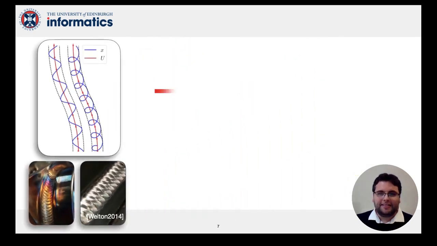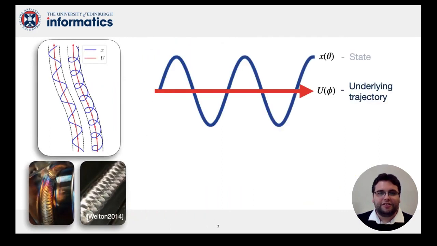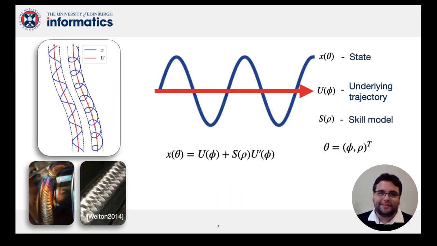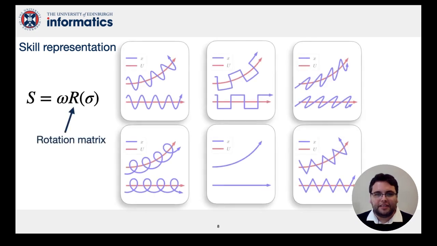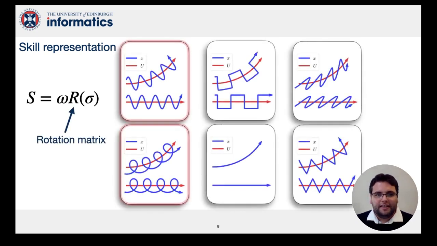Key to our model is the distinction between the state and underlying trajectories and a skill model. Combining their parameterizations results in an encoding theta describing the state found by this functional. Controls are taken as the derivative of states. We use a particular model that allows us to specify a number of skills. In our experiments, we present results for the wave and cycloid skills.